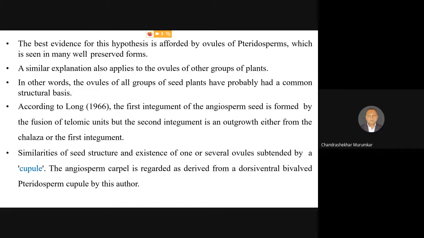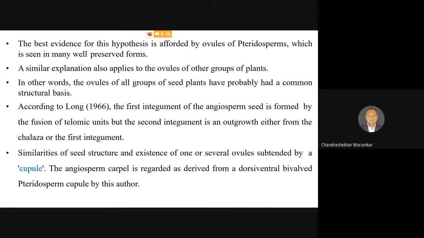The best evidence for this hypothesis is afforded by the ovules of the Pteridosperms, which is seen in many well-preserved forms in all the groups. A similar explanation also applies to the ovules of other groups of plants, that is, in Gymnosperms as well as in Angiosperms. In all these cases, except in Angiosperms, the ovules are directly borne.